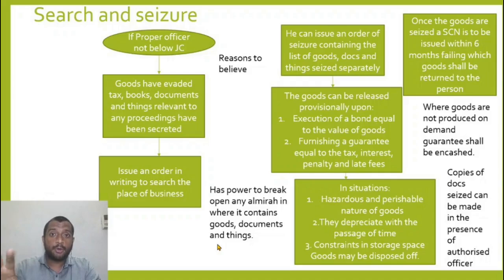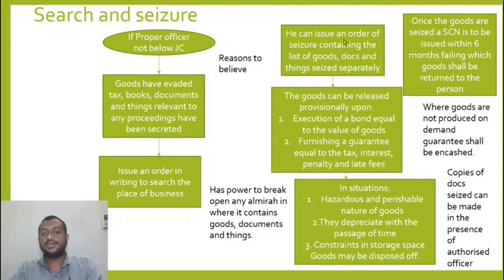I cannot break open the almirah if he is cooperating. I just cannot break everything. Only if he is non-cooperative and is not willing to open the almirah, I have to break open. He can issue an order of seizure.